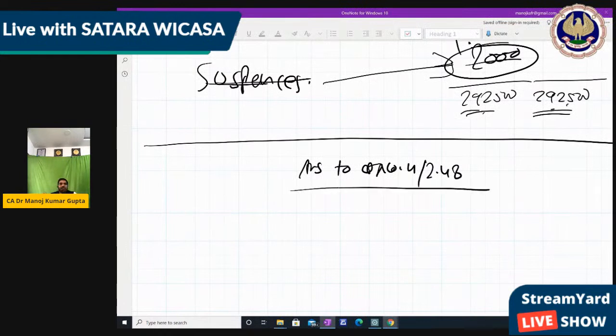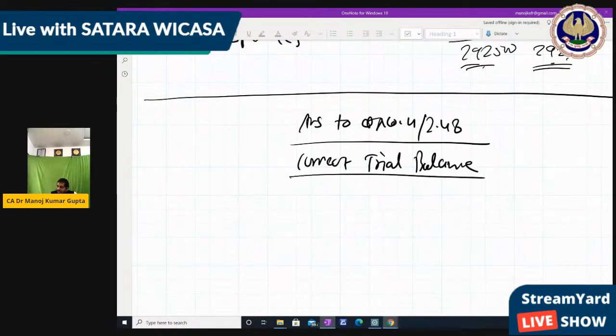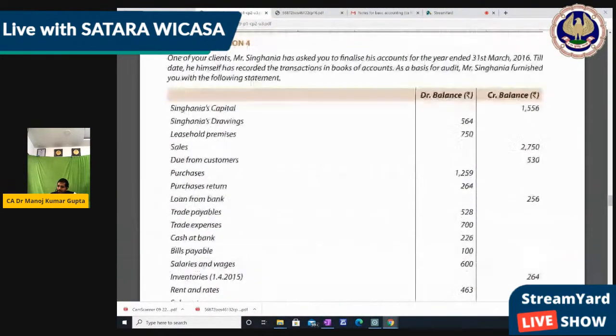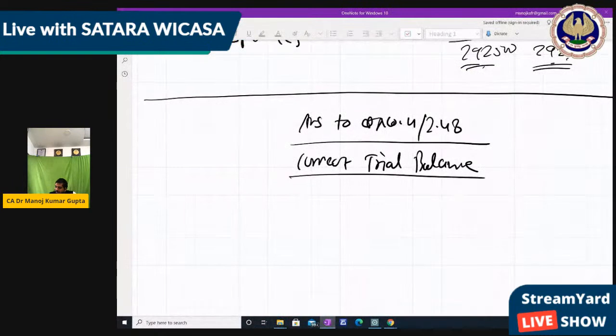Okay, so now what we are going to do, we are making the correct trial balance, as there are 6 mistakes, right? What is the correct trial balance? For that, we should know the trial balance date: as on 31st March 2016.